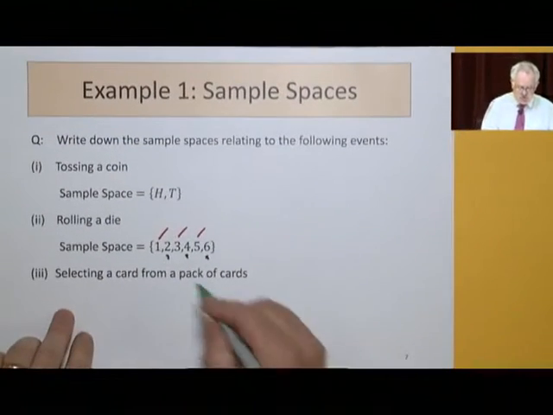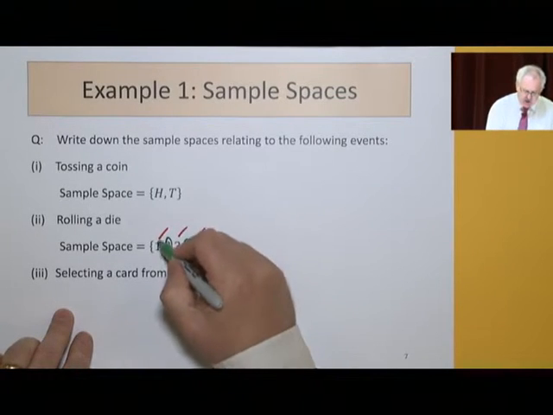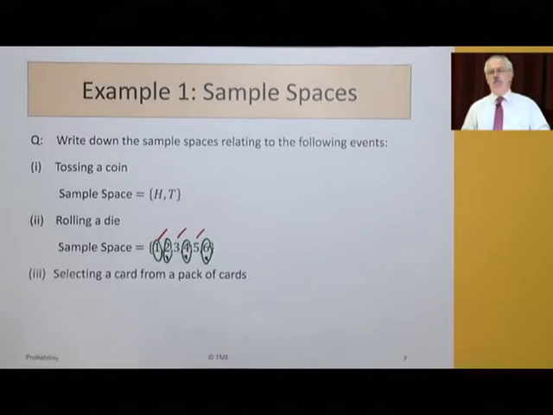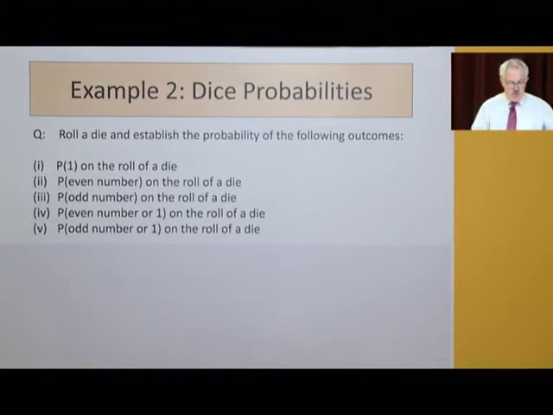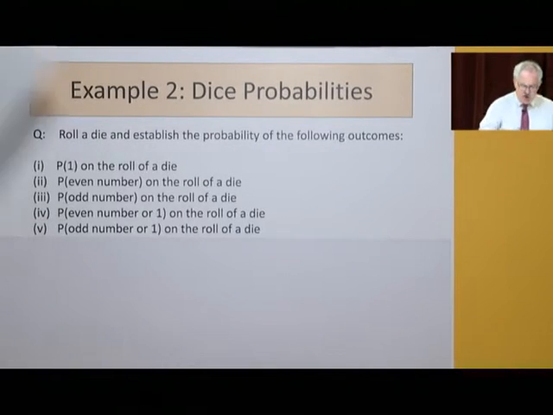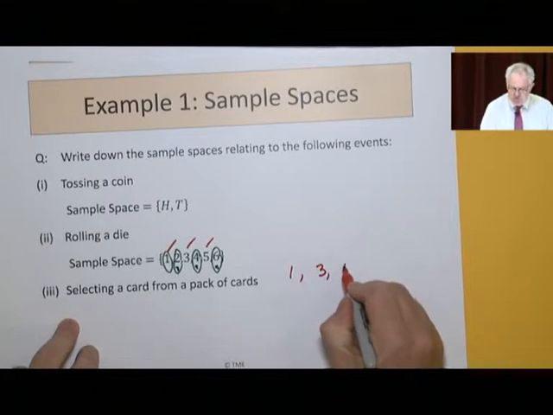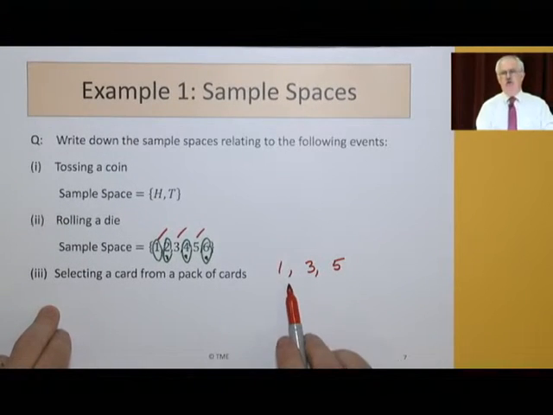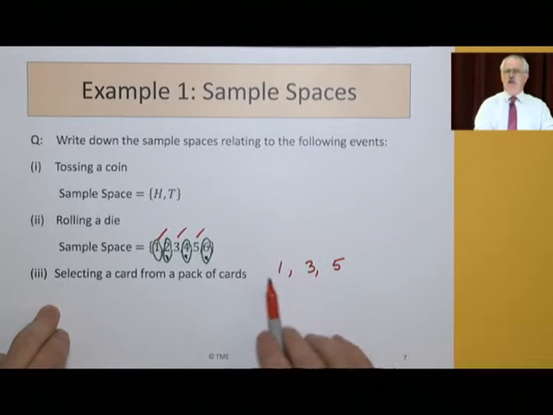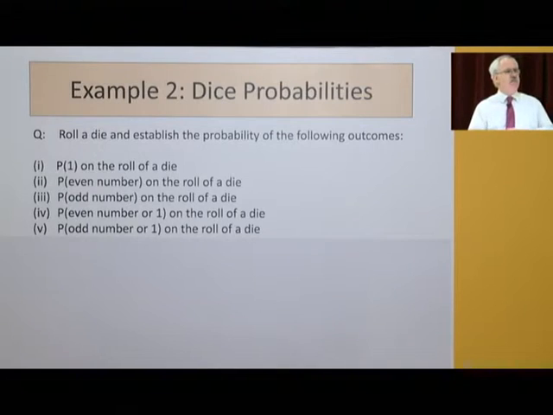Well, here you'd go all the evens, the black ones that we mentioned there, but we'd also add in the 1, and that might be 4. And if somebody said odd number or 1, you'd say the odd numbers were 1, 3, 5, or a 1, but we've already counted it. So it's still only 3 out of 6.